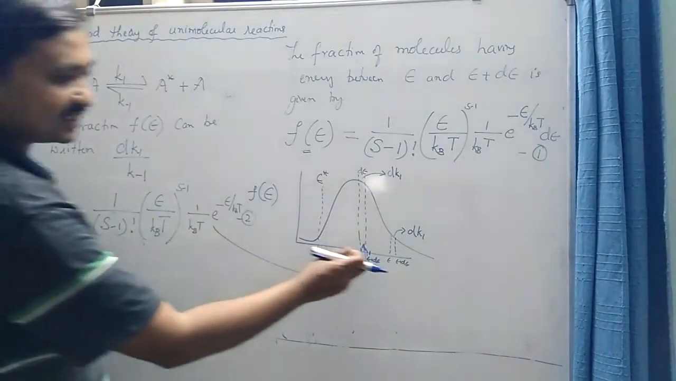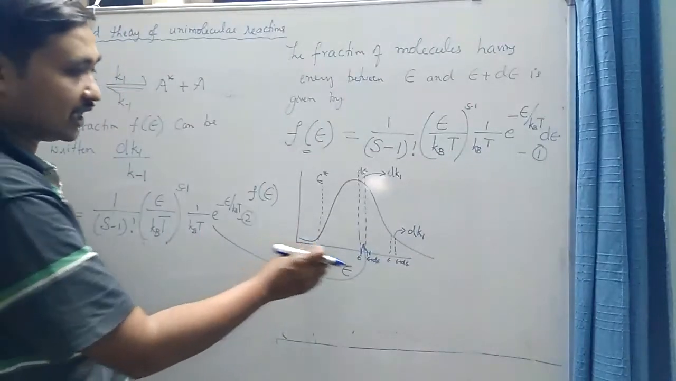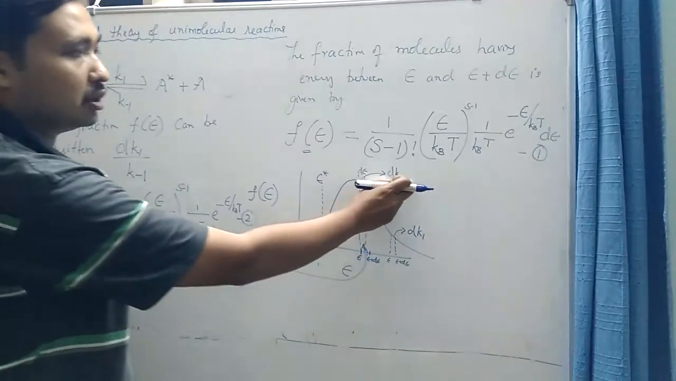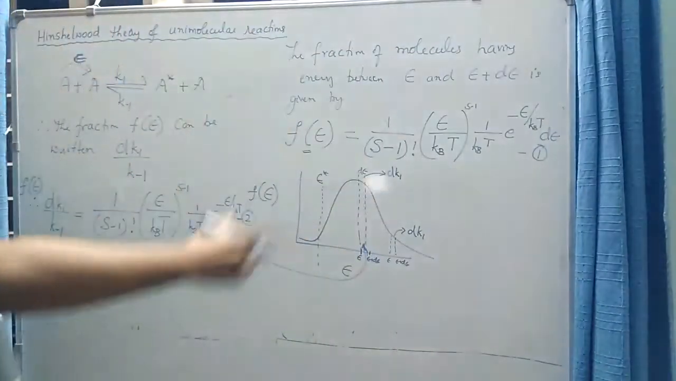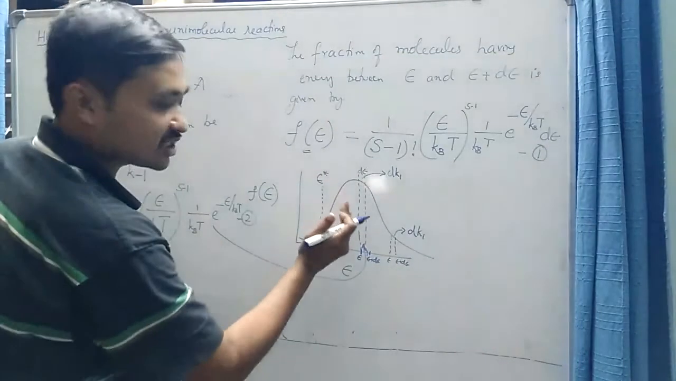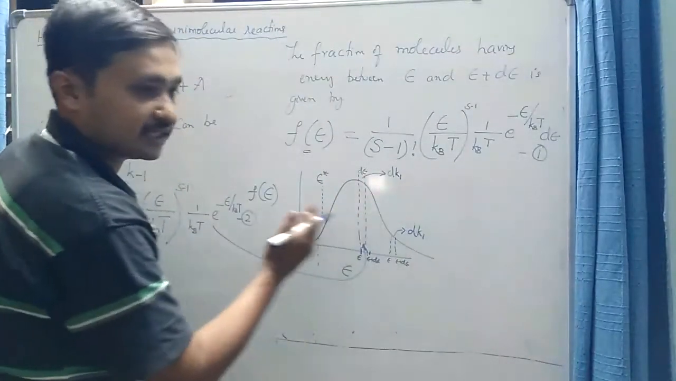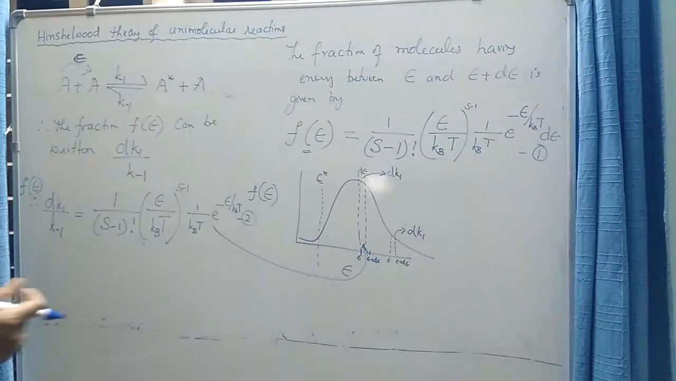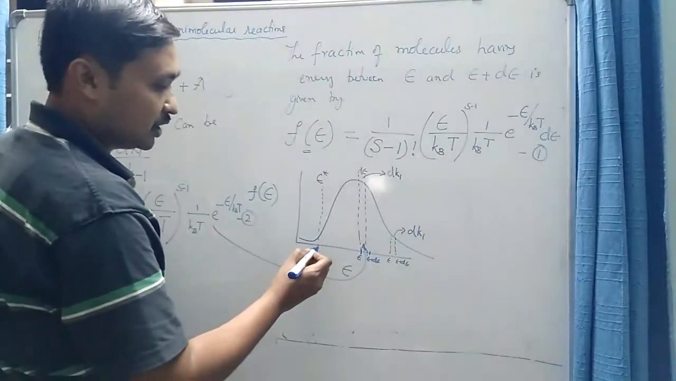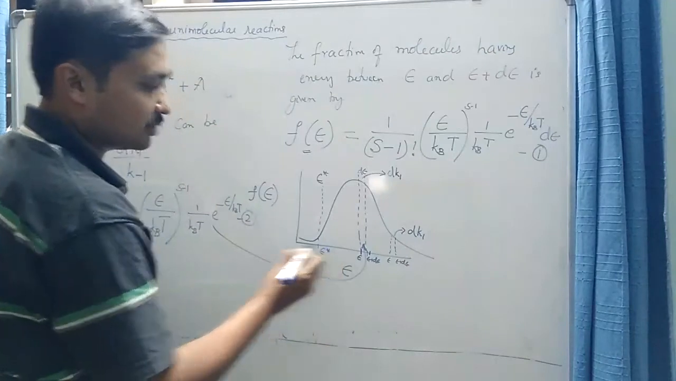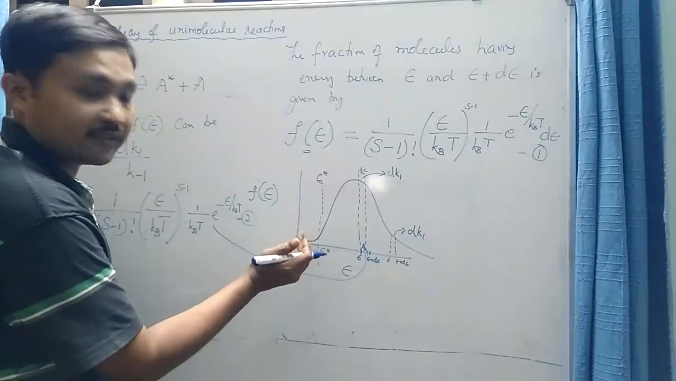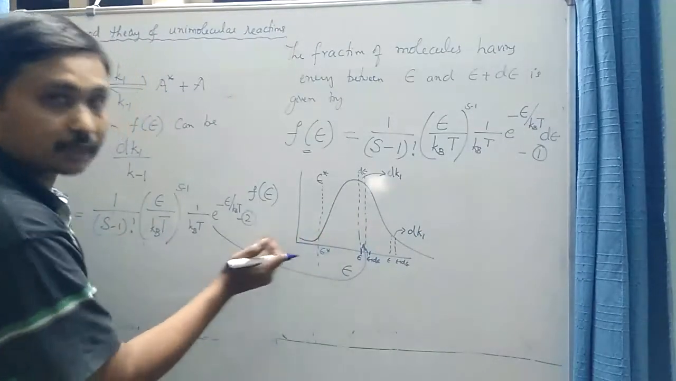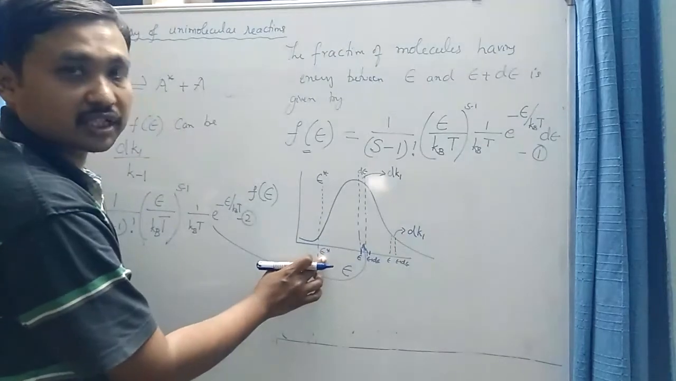So this equation is concerned with only those molecules having energy between epsilon and epsilon plus d epsilon, which contribute a small value dk1 to the overall rate constant. If I add all such small contributions, that is, if I apply the integration over the entire range, that would give the overall rate constant. So when I am applying the integration, what should be the limit? The lowest limit is epsilon star, because only those molecules having energy greater than epsilon star contribute to the reaction. All those molecules which have gained energy less than epsilon star do not contribute. So the lower limit for the integration is epsilon star.